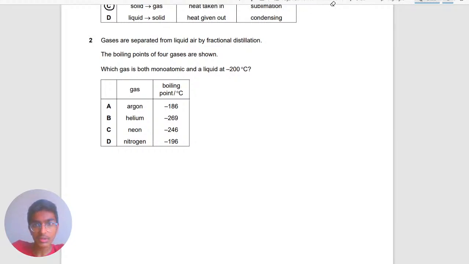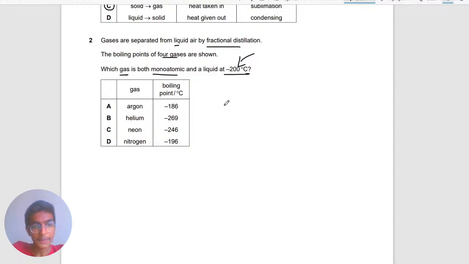Okay, it says gases are separated from liquid air by fractional distillation. It says the boiling points for the four gases are shown. Now, if it is monatomic and negative 200 degrees, for this question what you need to know is how to find the boiling point, because remember this one is a gas. Which gas becomes a liquid at negative 200?